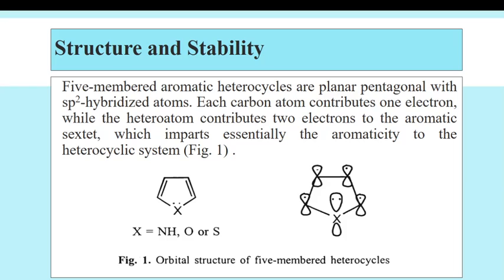Each carbon atom present in the heterocycle contributes 1 electron, while the heteroatom contributes 2 electrons to the aromatic system.